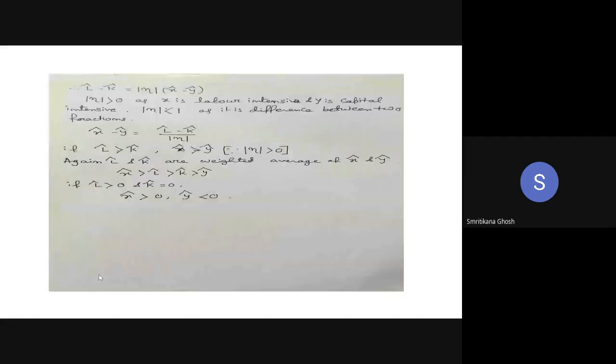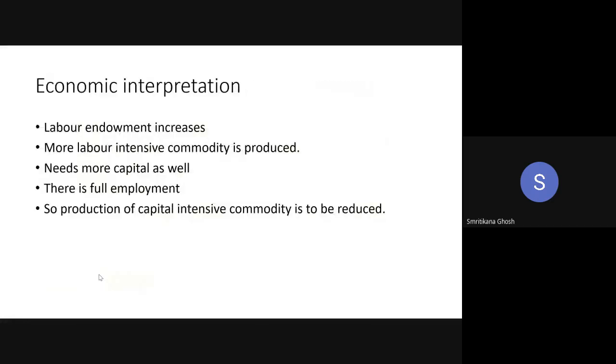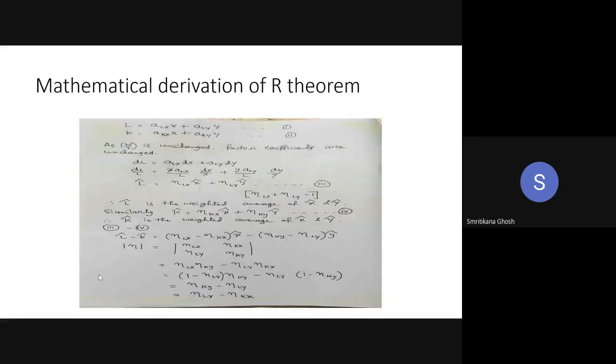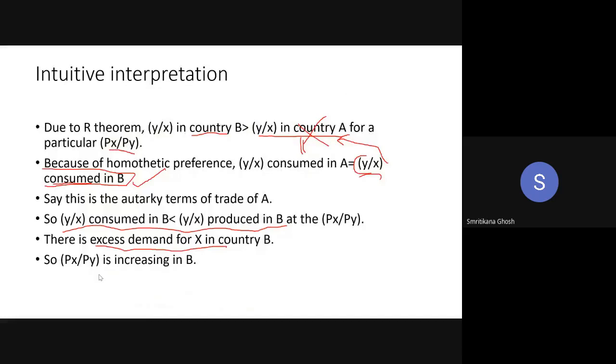I use the diagrams when it is necessary. When the diagrams are coming as an additional part, I leave that part. But if you go through different books, there are so many diagrams. Some books are trying to explain it in terms of PPC, some in terms of social indifference curve. So many things are there.